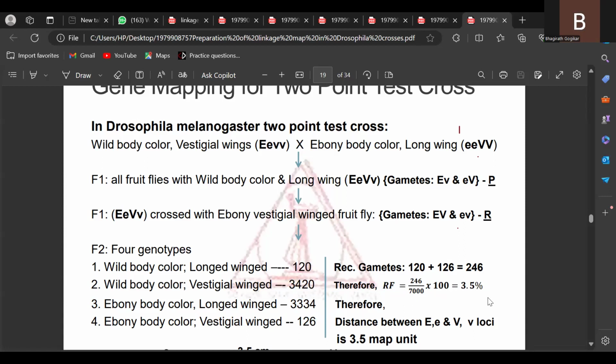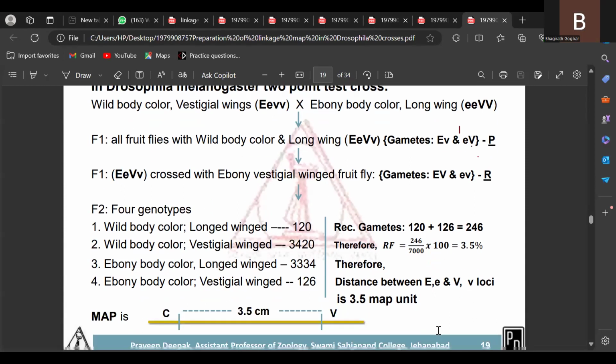It is 3.5%. The 3.5% indicates what? The distance between capital EV and small ev. So the distance between these two genes is 3.5 map units. In this way, you can calculate the distance between the genes easily. A 2-point test cross is very easy, but a 3-point test cross is somewhat complicated.